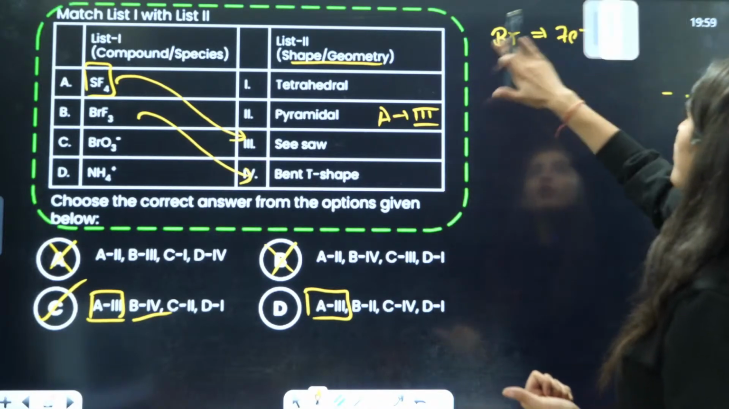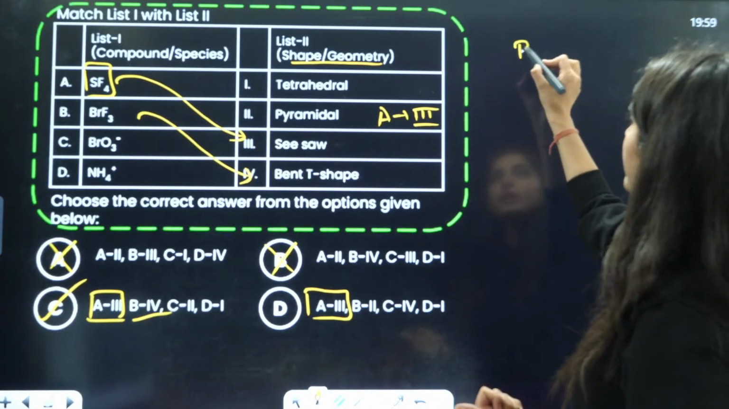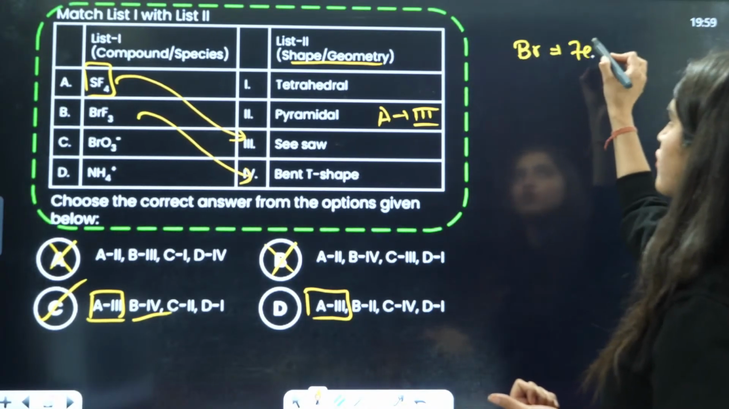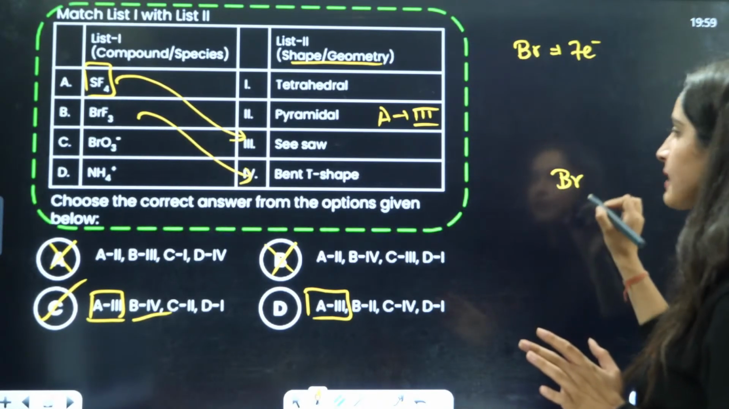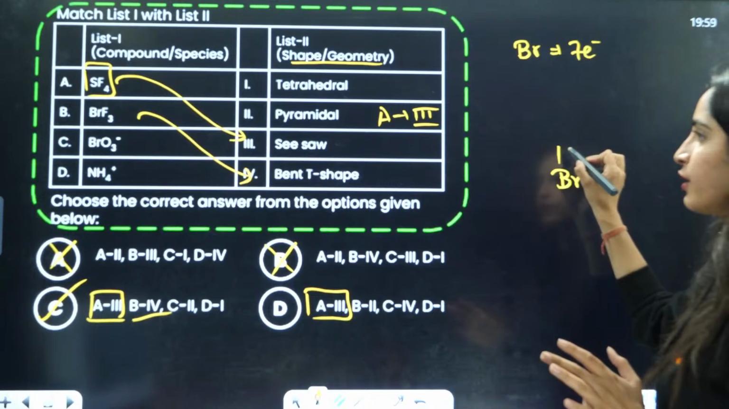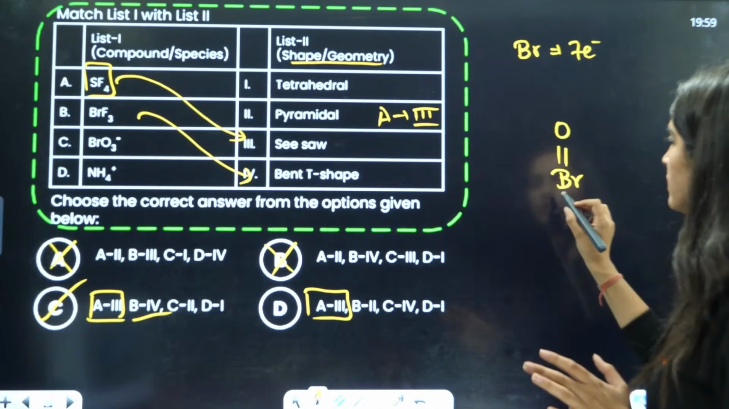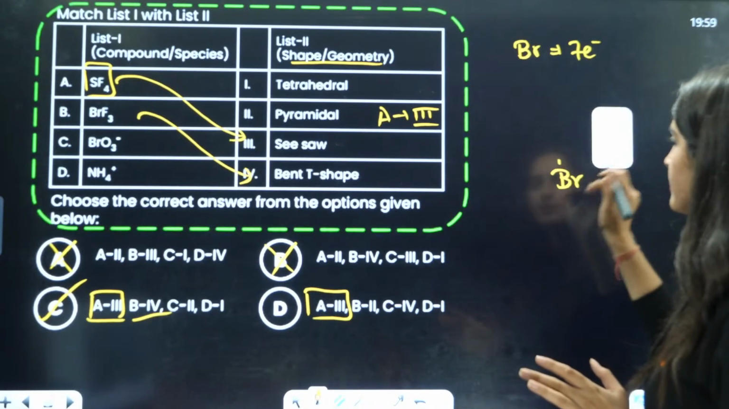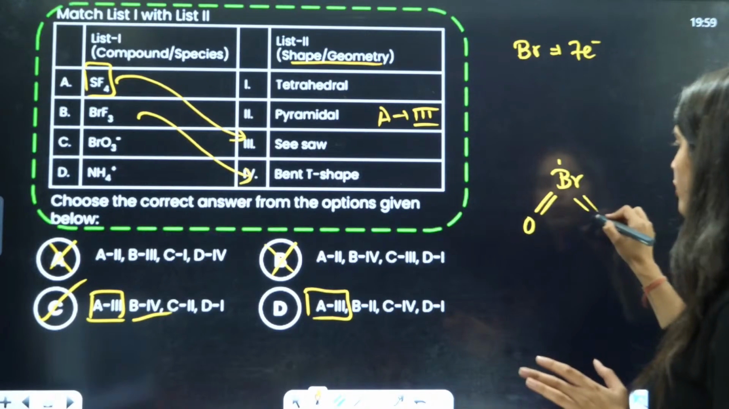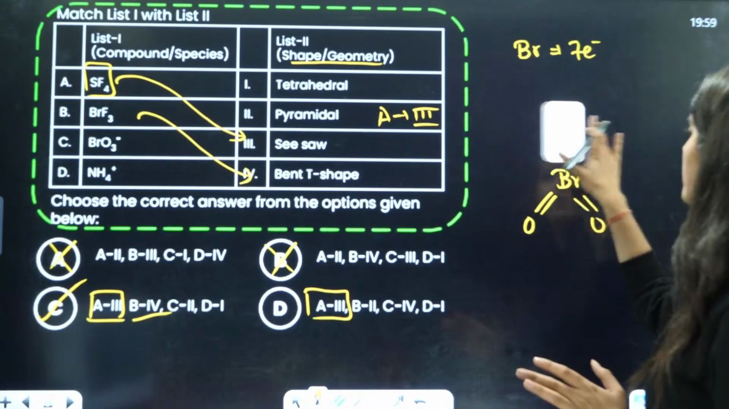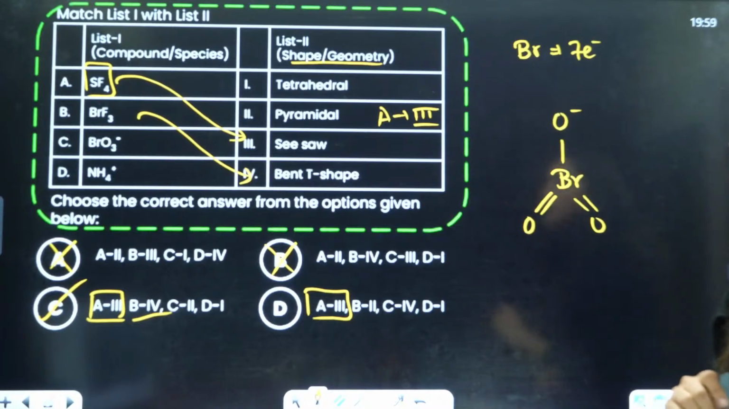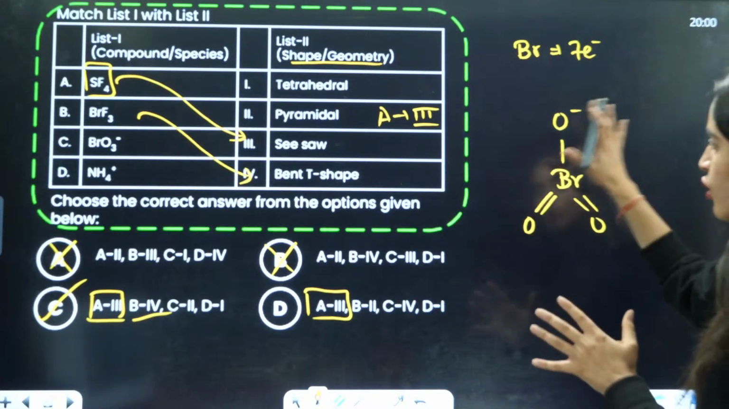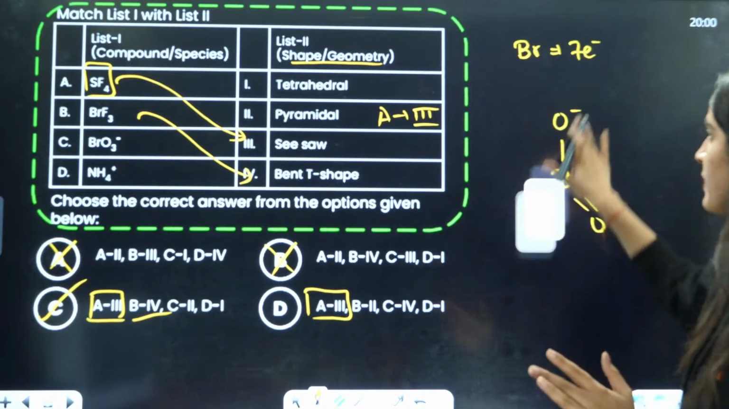So let us talk about BrO3. So guys, again, Br is having 7 electrons in the outermost shell. BrO3 has this kind of shape. You have double bond O, double bond O, this is one O, and this is negative. That is going to be a pyramidal shape. This is not a trigonal planar.